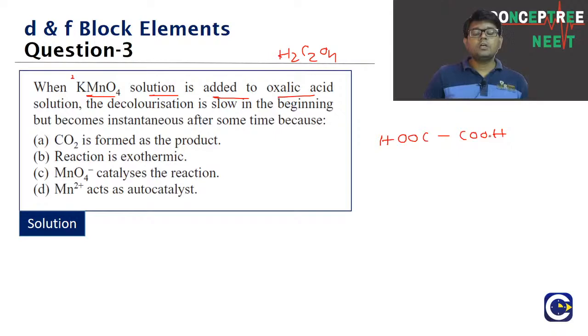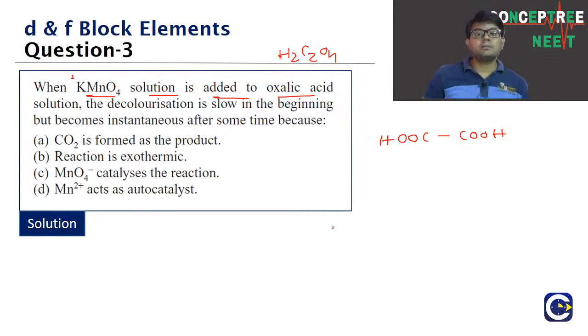When KMnO4 solution is added to the oxalic acid solution, the decolorization is slow in the beginning but becomes instantaneous after some time. So this is a clue. Even if we are forgetting what is the actual process happening, whenever we see a reaction that is slow in the beginning but the rate of the reaction increases after some time, it means one of the products could be acting as a catalyst itself. So these are examples of a product becoming an autocatalyst. The product of the reaction becomes the autocatalyst, so these reactions speed up after some time.